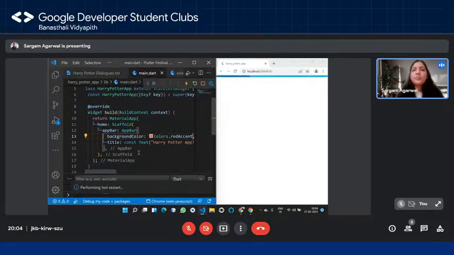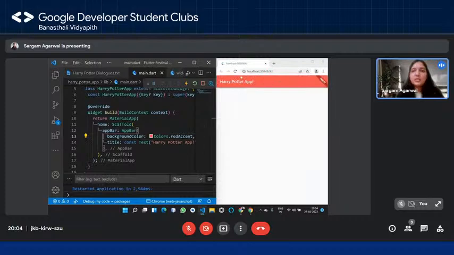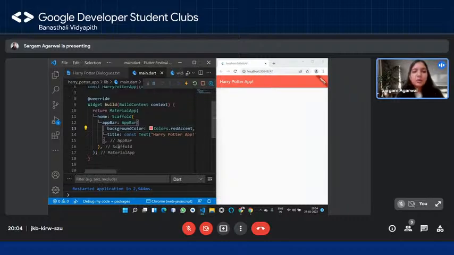If I save it, you can see the color of the app bar should have changed, right? And you can see the color of the app bar has changed, right? So it looks pretty good to me, right? So that was all with the app bar. You can play around a lot with that.